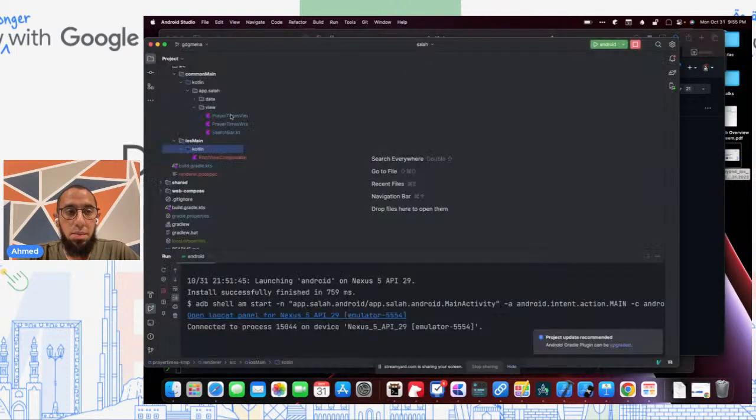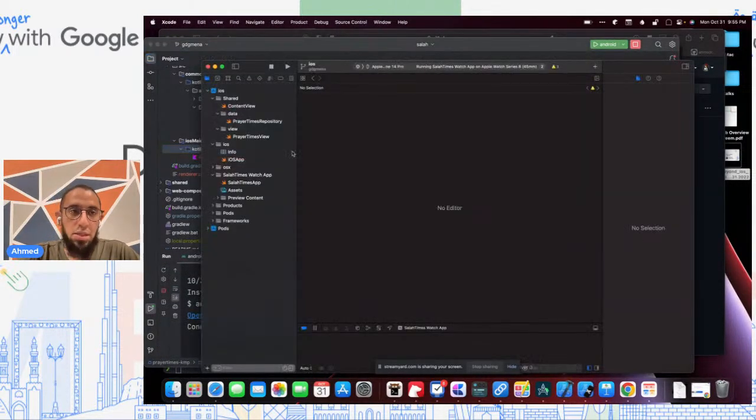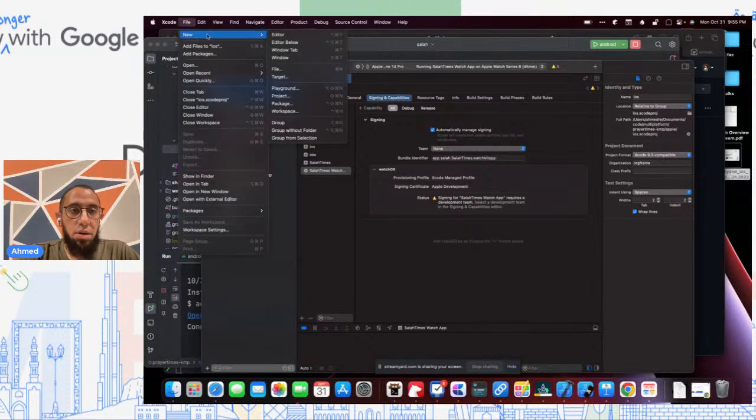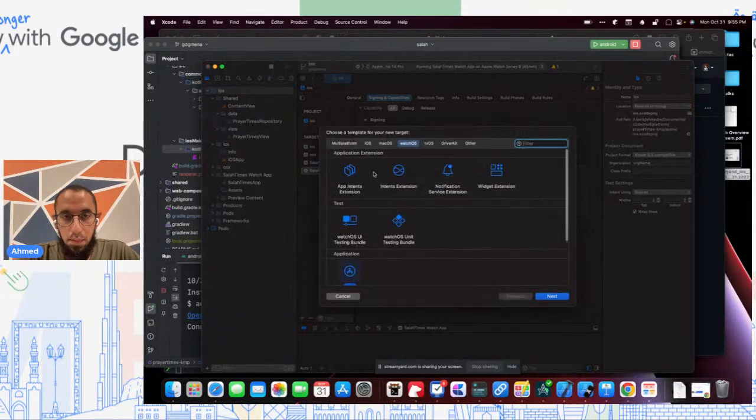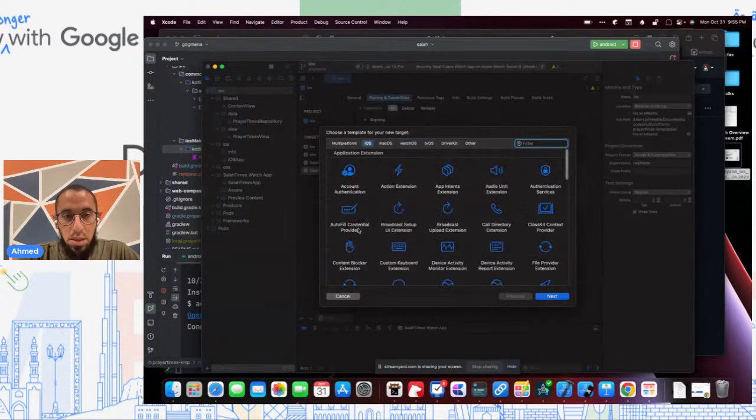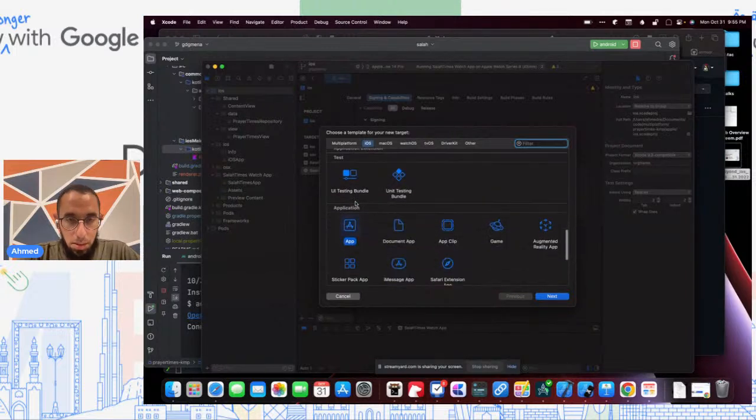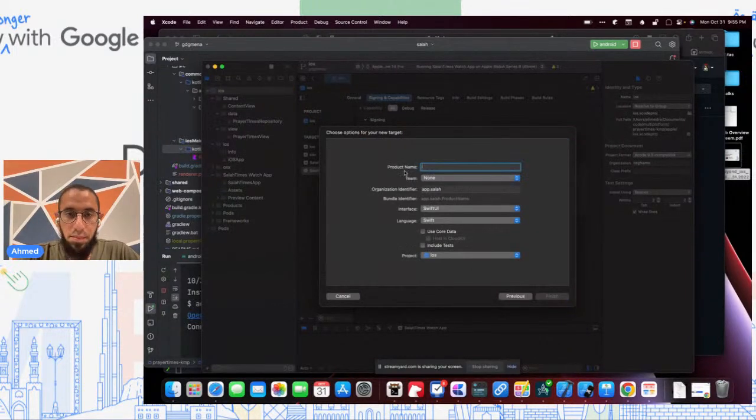Let's go and actually implement this on Xcode. So I'm going to create another target, and it's going to be an iOS application. And I'll call it iOS Compose.